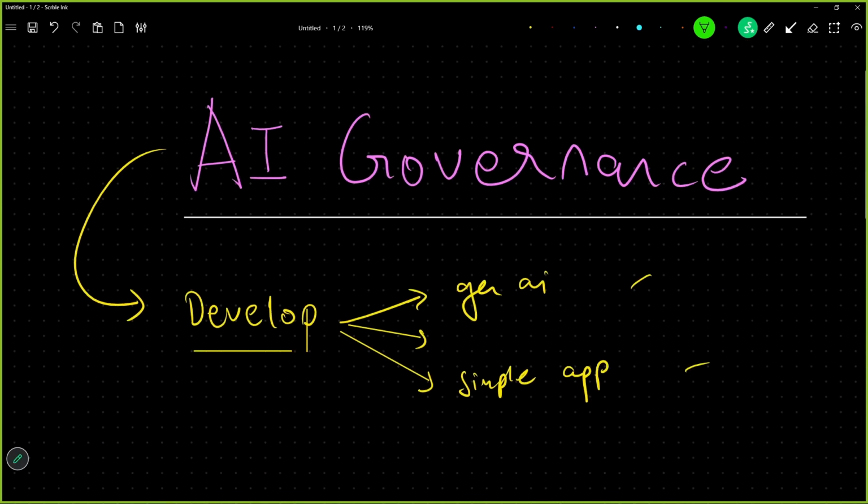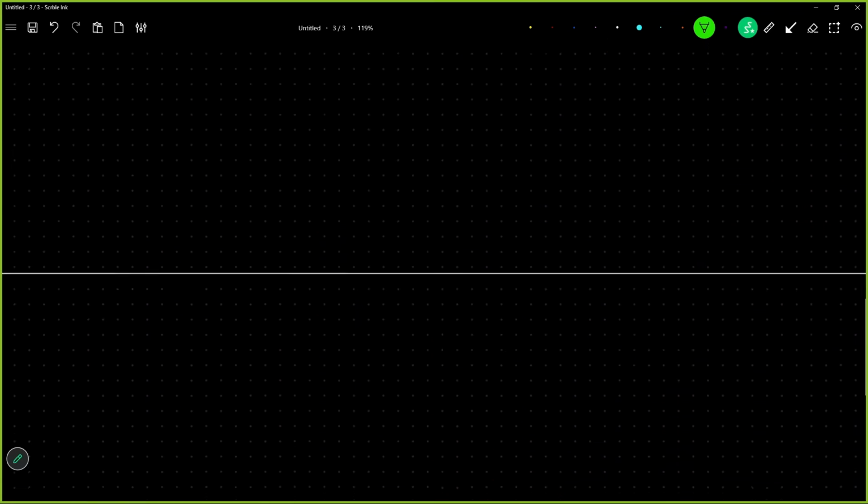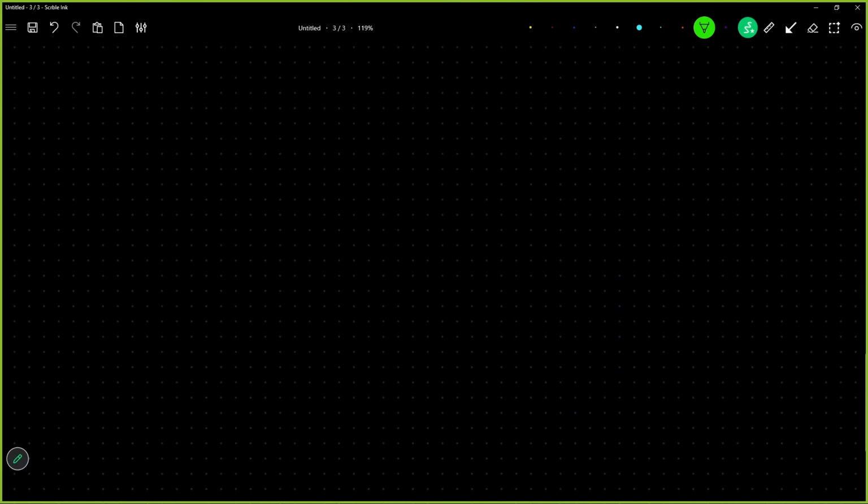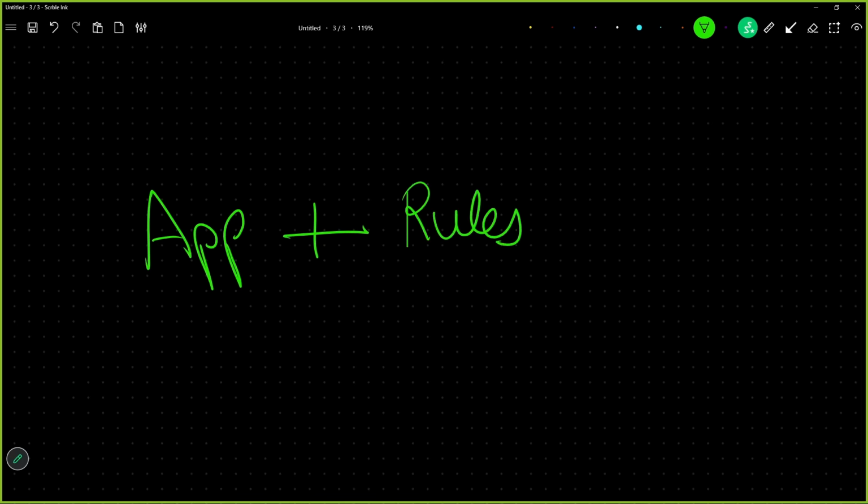So to understand how AI governance works, I'm just simply going to draw a diagram. This is the app which you are developing. These are the rules which are defined to make your application, and this together makes governance.